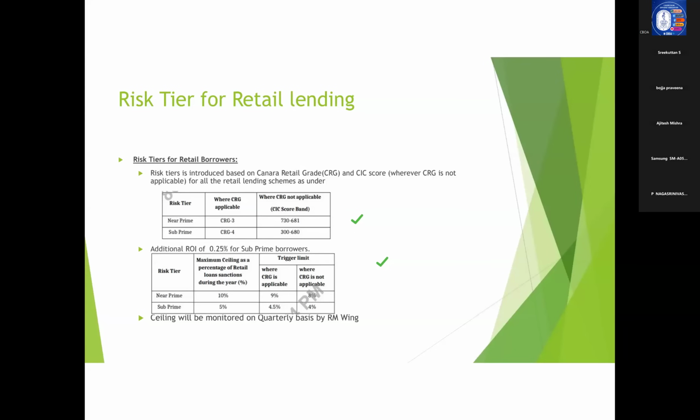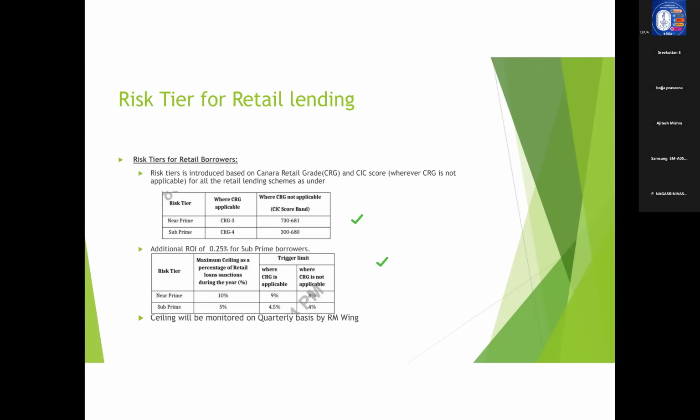Now, the bank has put forward a tier setup for CRG3 and CRG4 customers. What is the use of this? Is it sufficient? No. We need to create a benchmark for that. So that is what we are going to see next. The near prime category of borrowers can be a maximum of 10% of the retail loans sanctioned during the year.